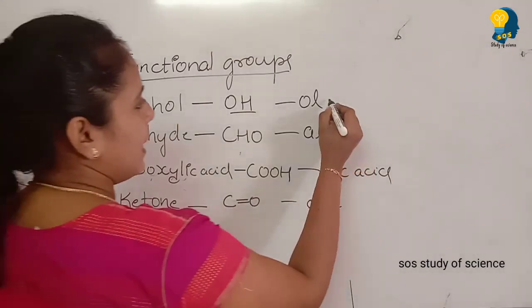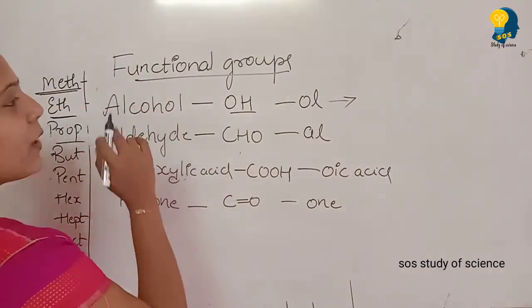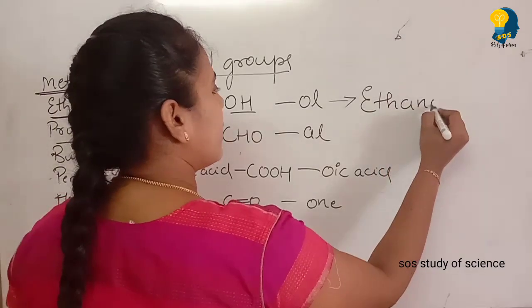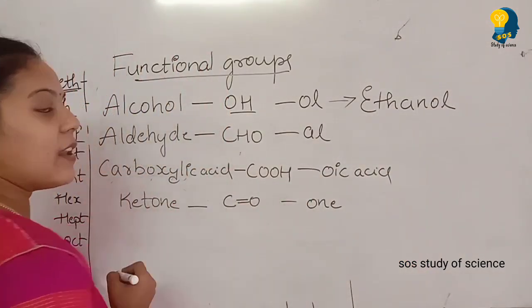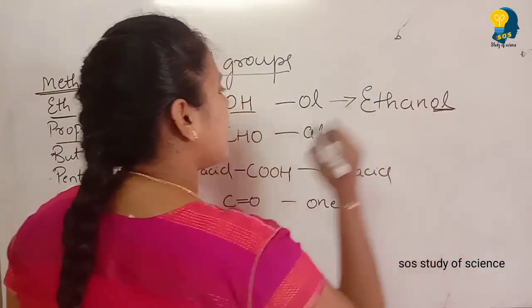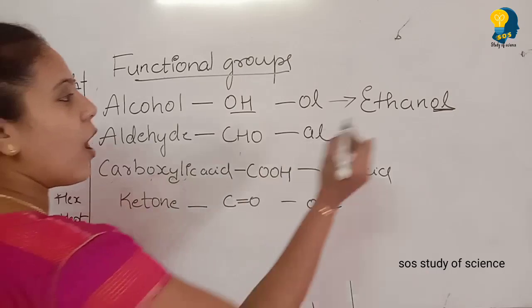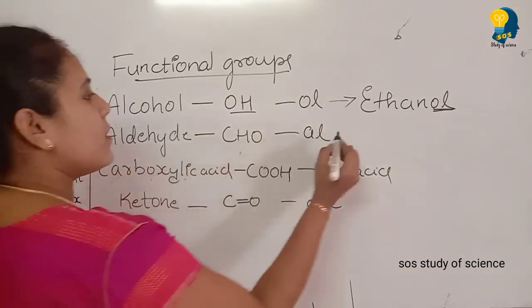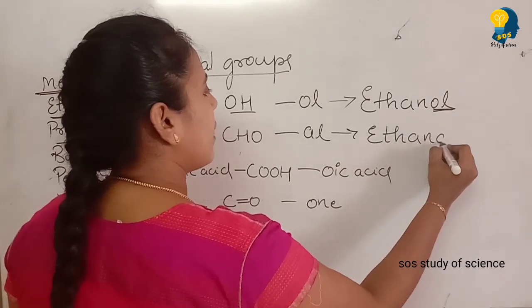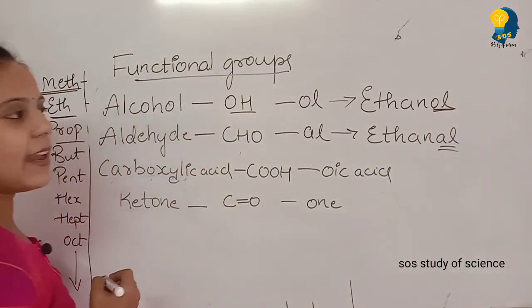For example, let me give you an example. Alcohol. See, when we write the name, ethanol is an example. See, ethanol is also a member of alcohol. Can you see OL here? See, in the name, OL. So OL means it is alcohol. Now for example, ethanal, AL is in the name.